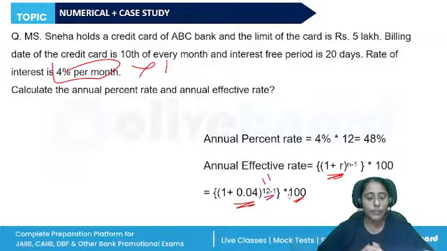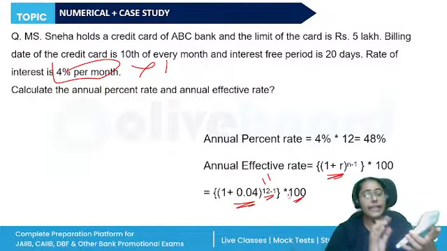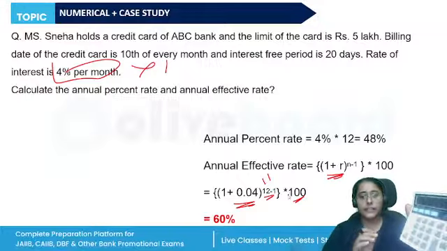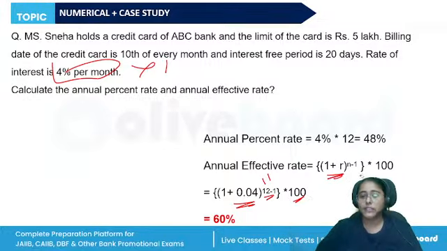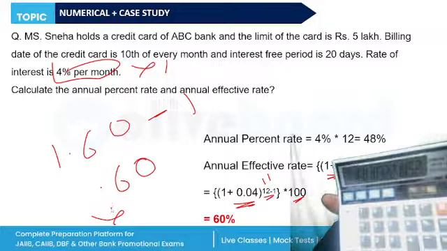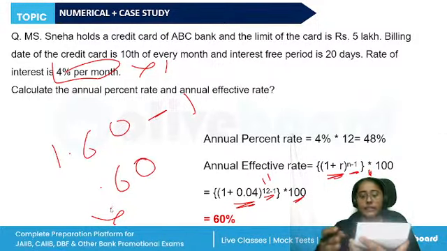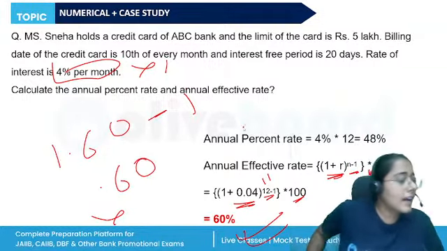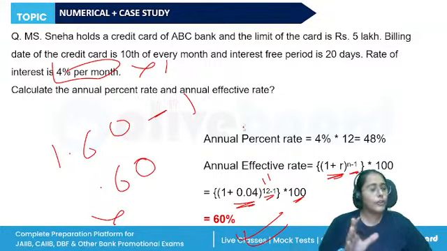1.04, and then you press the multiplication button once, and then 11 times you are going to press equal to, so 1 2 3 4 5 6 7 8 9 10 11. It is 1.60. You also need to minus 1 from here, so it is 1.60 minus 1, multiply it by 100, so that is 60%. All right, this is the annual effective rate. This also was asked around 2 3 years back, so you can remember the formula.